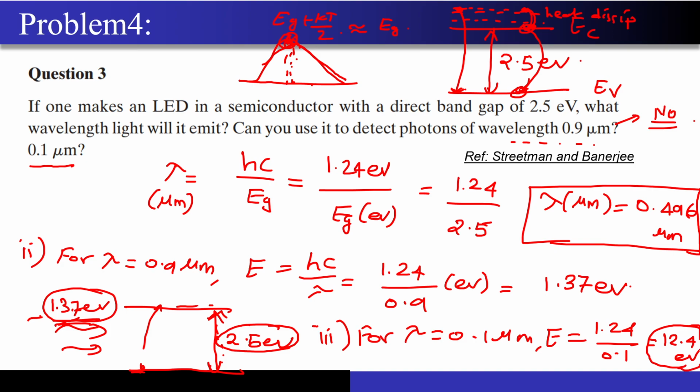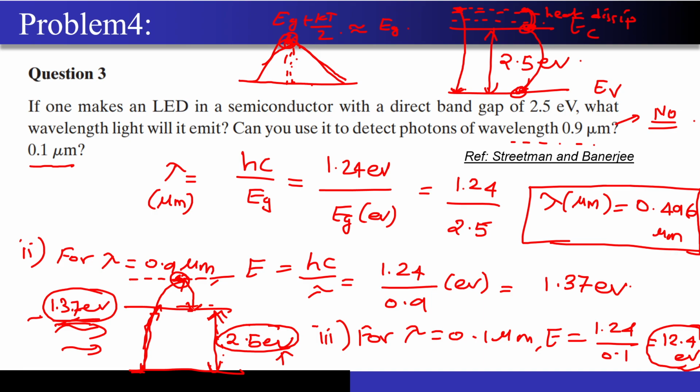Correct? It has the energy of 12.4 electron volts. Now this semiconductor material has a band gap of 2.5 electron volt. The energy of the photon is 12.4 electron volt. So not only does this photon have the capability to push the electron from the edge of the valence band to the conduction band, what will actually happen is this electron will be pushed to a higher energy level somewhere over here. Correct? And from there this electron will lose its energy in the form of heat and it will come down to its low energy state.